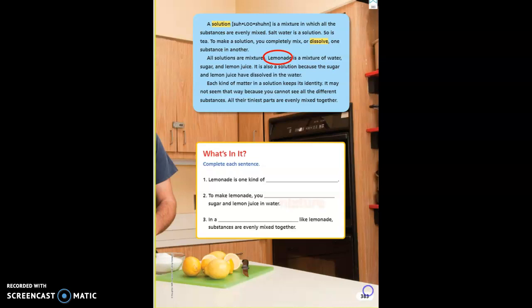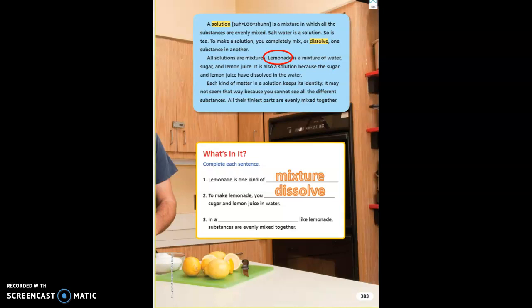It's one kind of mixture. Okay? Number 2. To make lemonade, you dissolve sugar and lemon juice in the water, and you add ice. Remember?